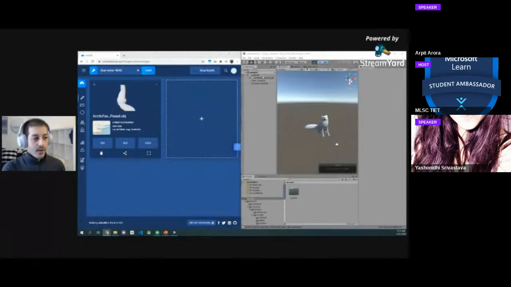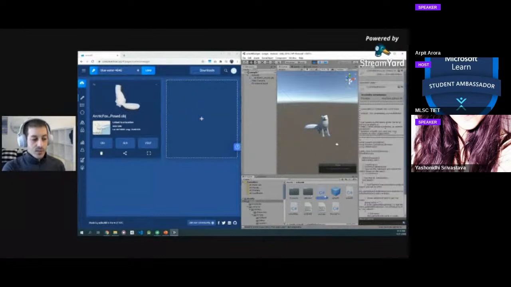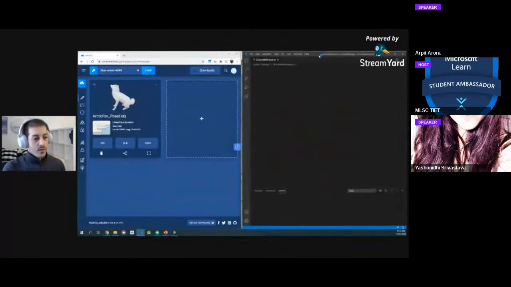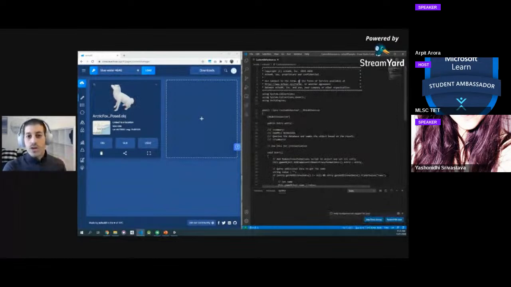So the cool thing about echoAR is that every 3D model, every 3D video or image has the echoAR custom behavior script attached to it. It's a C# script in Unity format that is attached to every piece of content that is being instantiated, and you can use that to add features. So let's see how that works. I'm going to open that script right here. Again, it's in C#, but if you know Java or any other object-oriented language, you should be good.